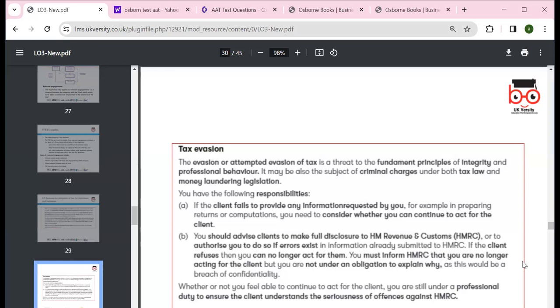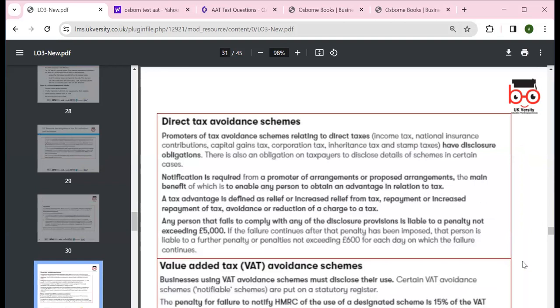Of course, we need to notify HMRC and meet all other legal obligations, which we need to explain to clients. It's a professional duty of care, given the seriousness of it. Sometimes it's difficult to protect the interest of HMRC when you're dealing as a middleman, so we need to use professional judgment.